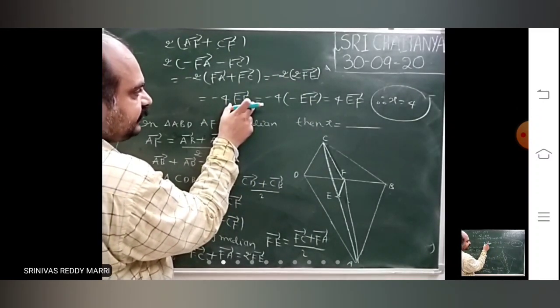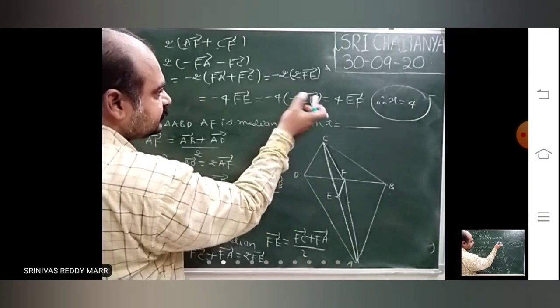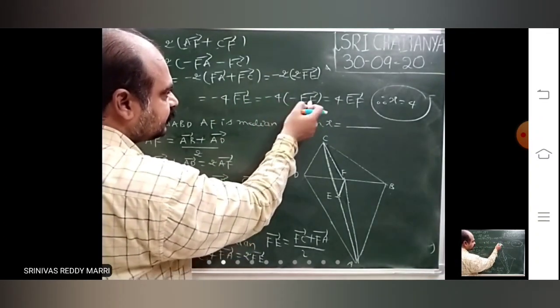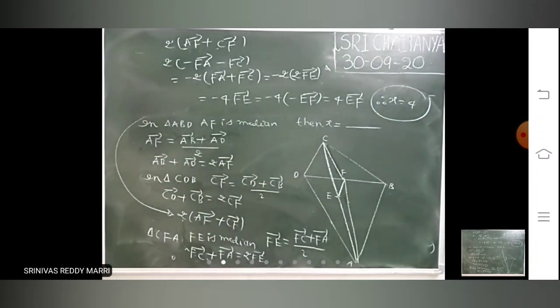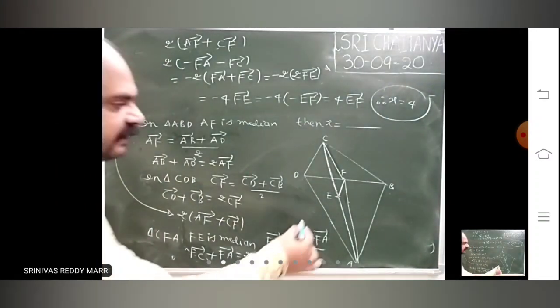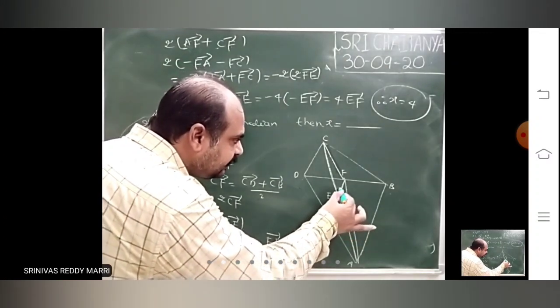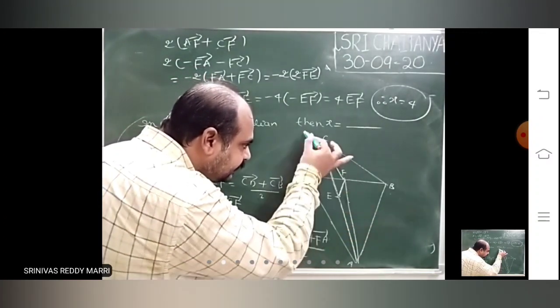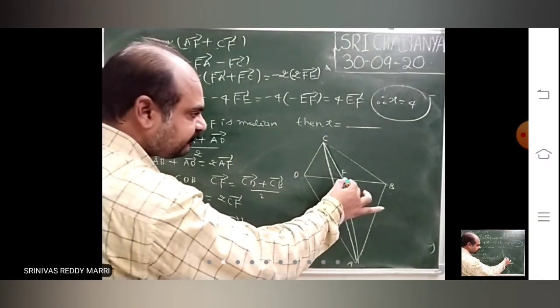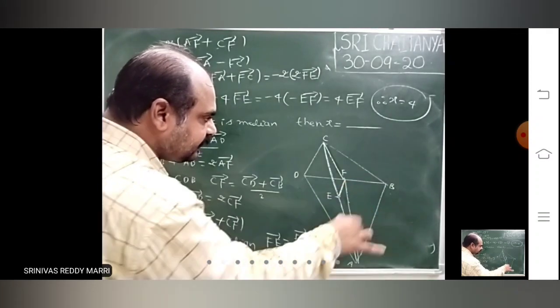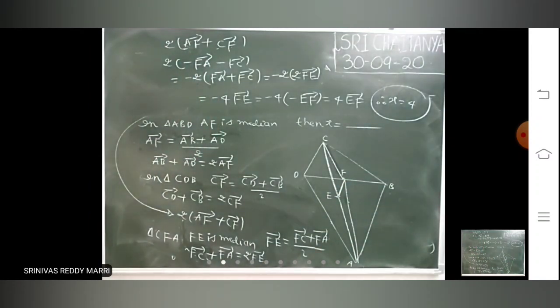But he is asking the answer in EF bar. FE bar, interchange that. If you interchange, minus will come: minus EF bar. So 4 into EF bar. So therefore X is 4. Like that, whenever the midpoint is there, you join the other vertex to the midpoint and then apply the median property. Problem will be based on that. Next.